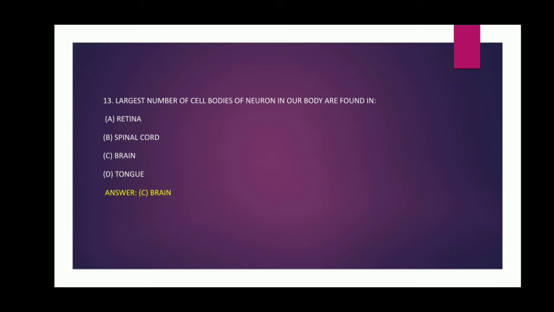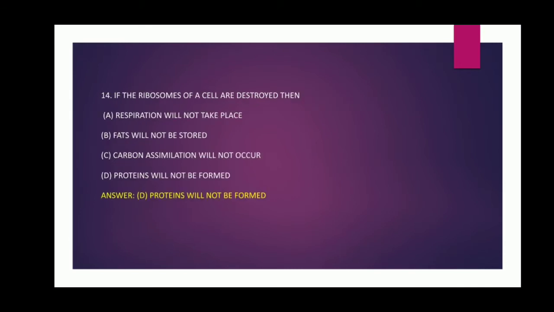13th question. Largest number of cell bodies of neuron in our body are found in options, retina, spinal cord, brain, tongue. And the answer is brain. Question number 14. If the ribosomes of a cell are destroyed, then respiration will not take place, fats will not be stored, carbon assimilation will not occur, protein will not be formed. And the answer is proteins will not be formed.